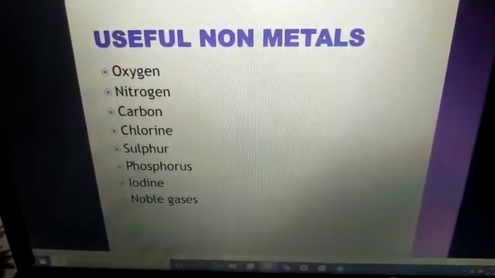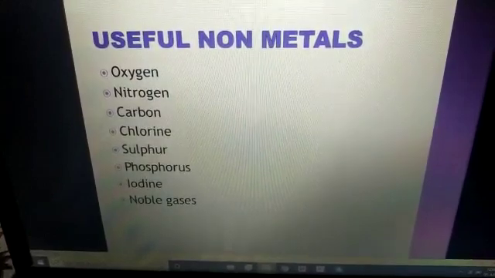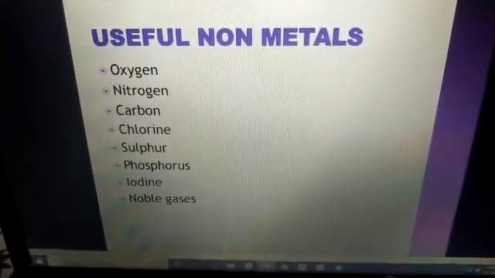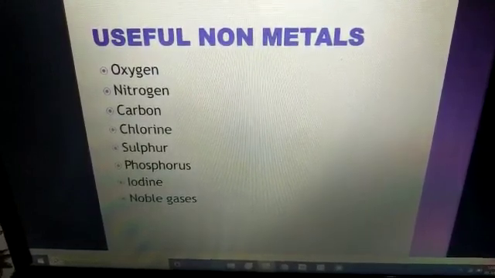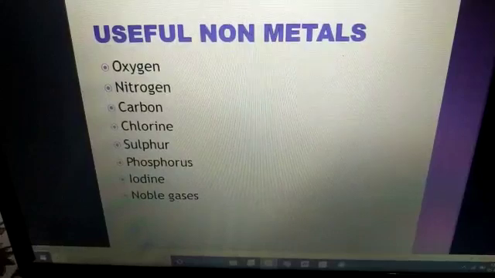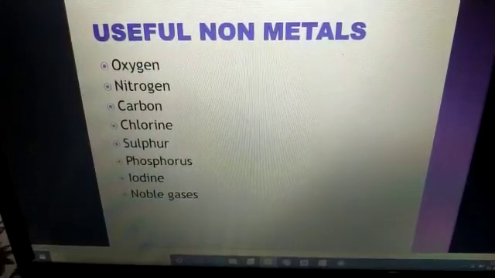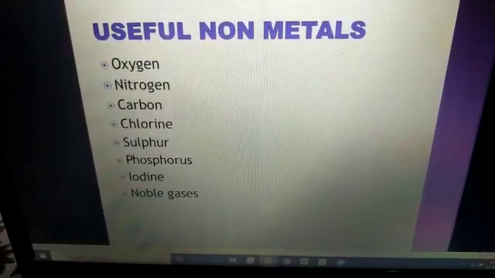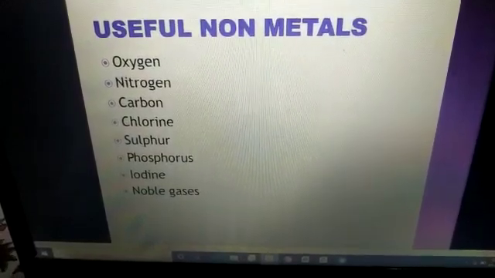Okay students, now after that, iodine. Iodine is a very important mineral which is used in salts. As you have listened many times, the advertisement of salts used to say the importance of iodine, whether the salt is iodized or not.